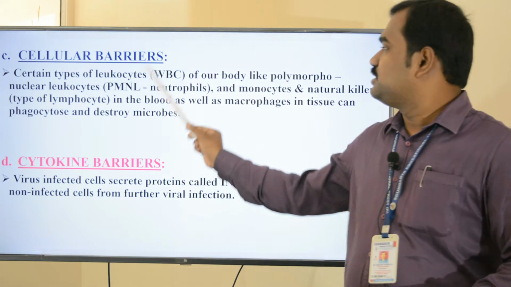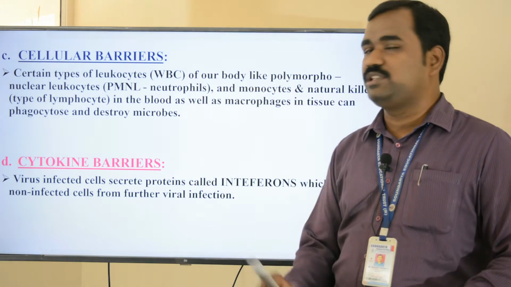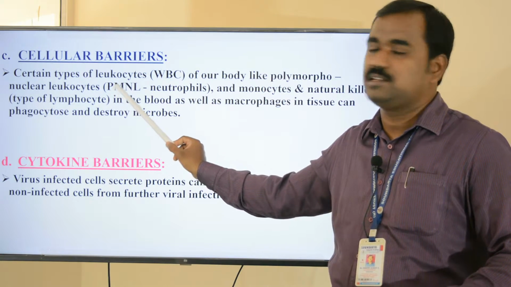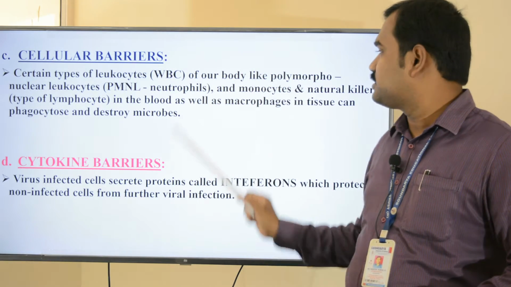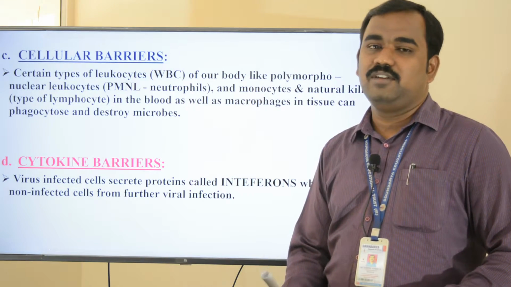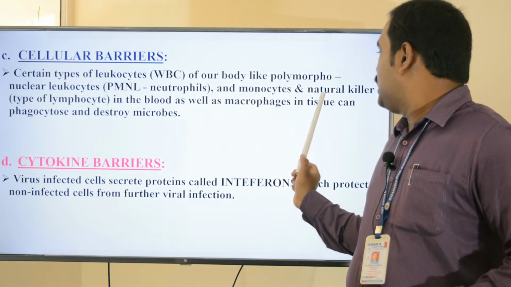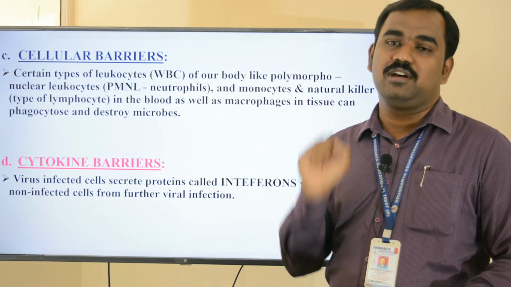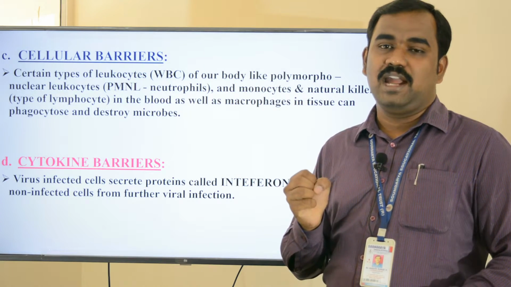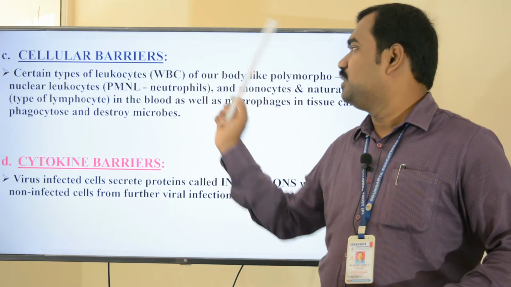Next is the cellular barrier. There are certain types of leukocytes, that is, the WBC of our body, like polymorphonuclear leukocytes, abbreviated as PMNL, neutrophils and monocytes, and natural killer cells. They are a type of lymphocyte present in the blood, as well as macrophages in the tissue. They can phagocytose and destroy the microbes. This phagocytic cell has the capacity to engulf bacteria and thereby prevent the entry of microbes into our body. They are the cellular barriers.